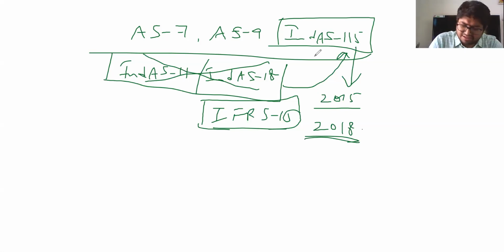Now, with this intro, let us go into what's there with AS and Ind AS.